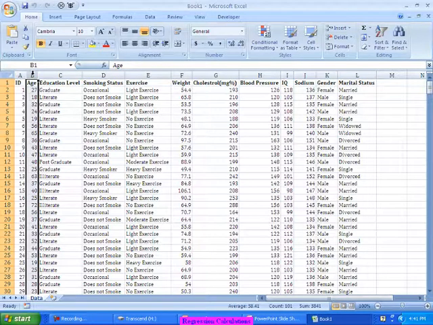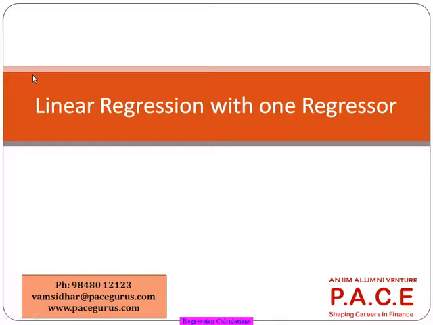So in any regression, the first thing we have to talk about is the dependent variable. There will be one dependent variable, but there can be more independent variables. And from our standpoint, if there is only one independent variable, we call it one regressor or simple regression. But if I take more than one independent variable, we call it multiple regression. No big difference between the two.